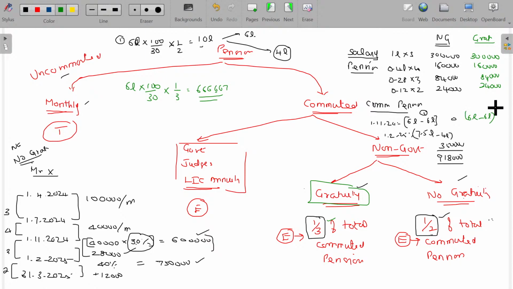But in the next year, 7.5 lakhs out of 6,66,667 already we enjoyed this much. So how much benefit is still deductible? Only this one can be subtracted. So the balance is 6 lakhs 83,333. Clear? Hope now you'll be able to understand the gratuity received case and the gratuity not received case.